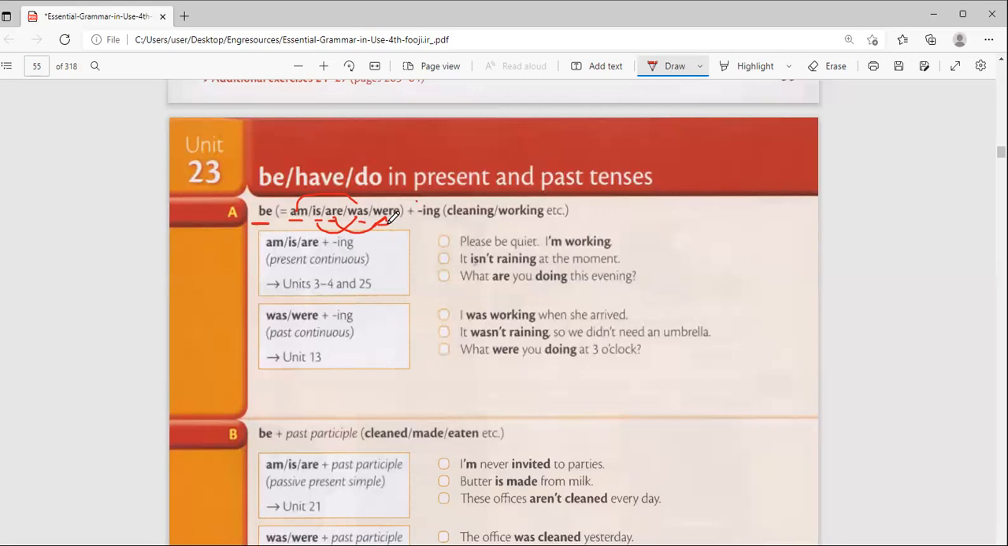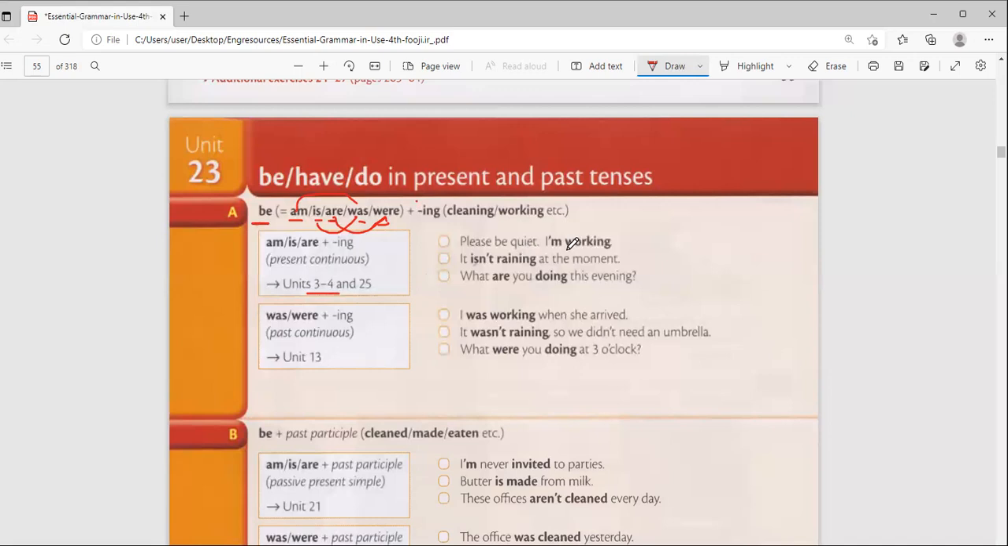Like when you called me yesterday, I was playing football. What were you doing yesterday in the evening when I called? You said, oh, I was watching a movie. I was cleaning. You see that? The use of was, were plus ing. It's called the past continuous. You can look at the examples. We did that before, you see.